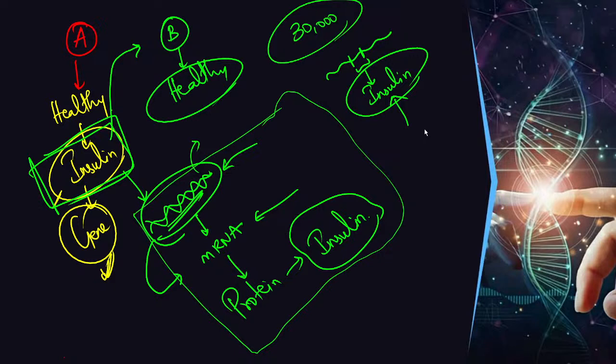Similar to this, we can produce enzymes also. We can produce so many other components. We can produce enzymes, hormones, proteins, so many different products. So how can we do that? For this entire process, we need a good amount of technology. That technology is biotechnology. That technology we use in the field of biotechnology. What is that technology?